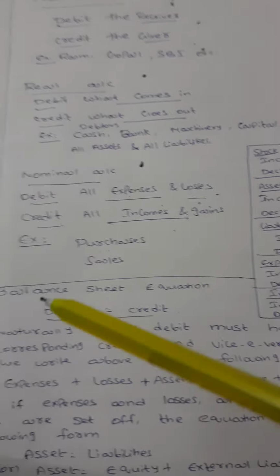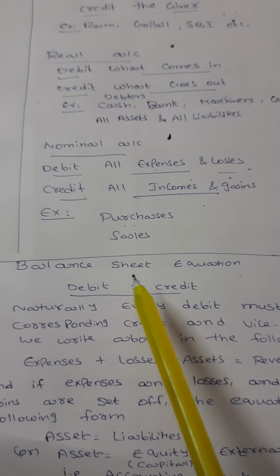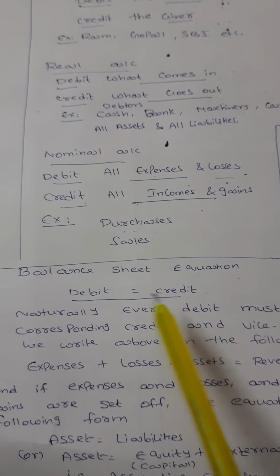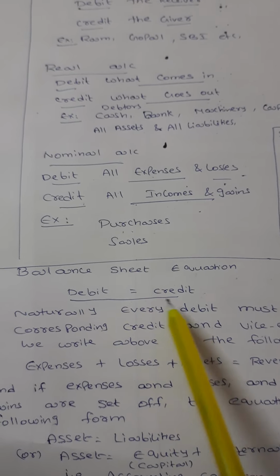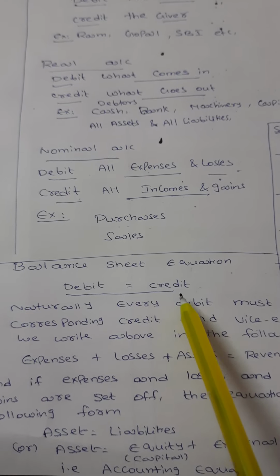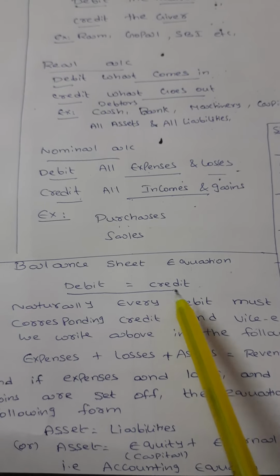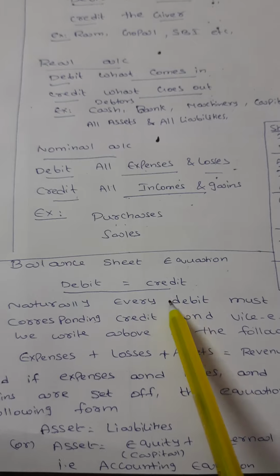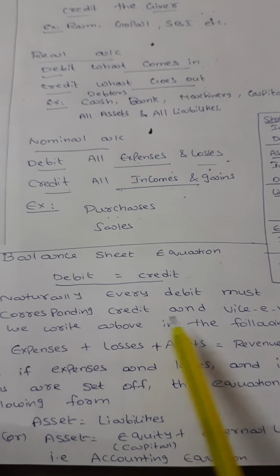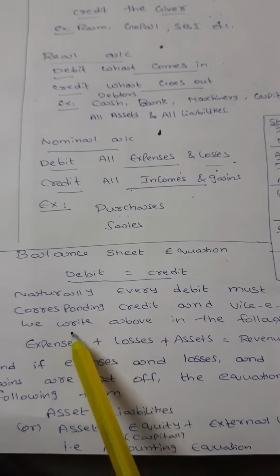And coming to the accounting equation, most people take the balance sheet equation as the right one. The accounting equation is also right. But do you know why debit equals credit? Because of the dual aspect concept or double entry system of accounting. That means every receiver is a giver and every giver is a receiver. Normally every debit must have a corresponding credit and vice versa. So we write the above in the following form.